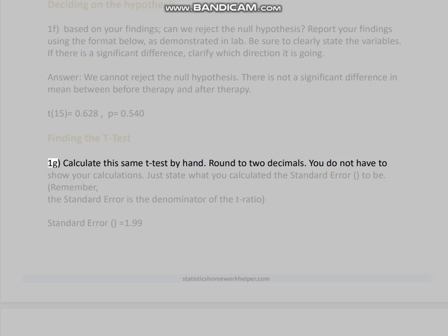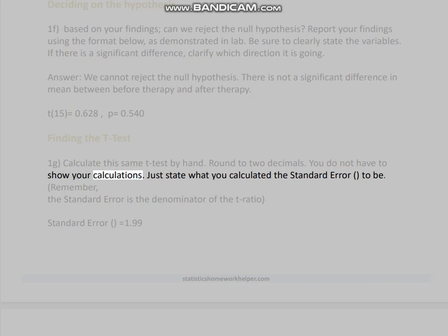Finding the t-test. 1g. Calculate the same t-test by hand. Round to 2 decimals. You do not have to show your calculations. Just state what you calculated the standard error to be. Remember, the standard error is the denominator of the t-ratio. Standard error equals 1.99.